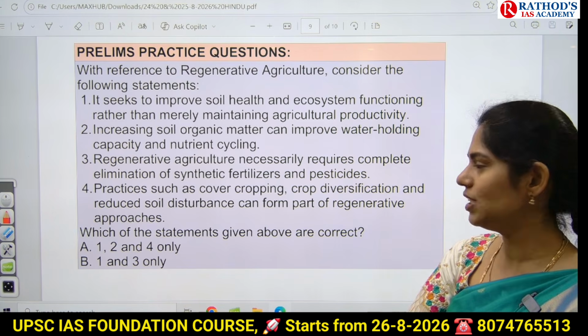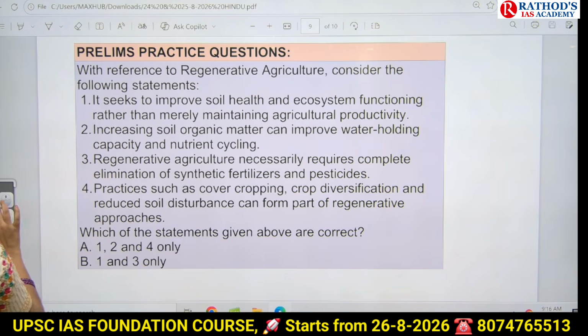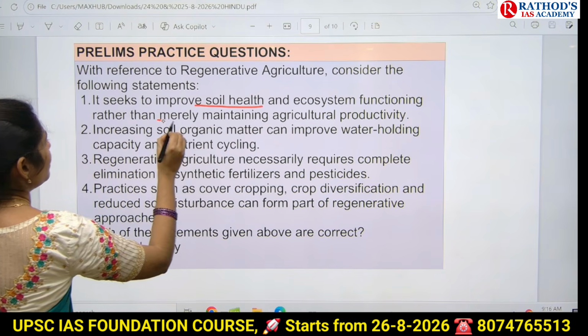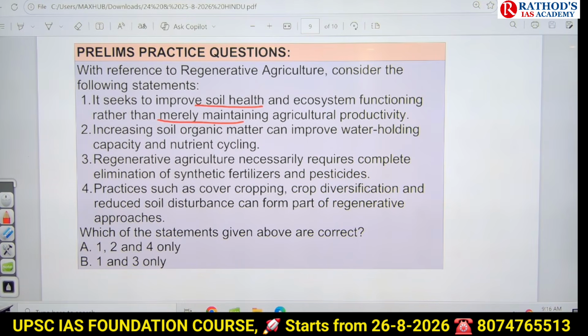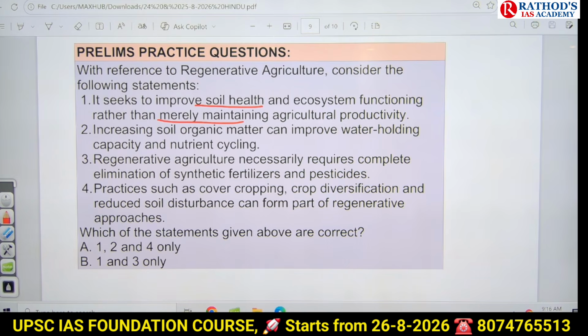So see this one. There are 4 statements here. The first one is, it seeks to improve soil health and ecosystem functioning rather than merely maintaining agriculture productivity. Increasing soil organic matter can improve water holding capacity and nutrient cycling. Regenerative agriculture necessarily requires complete elimination of synthetic fertilizers and pesticides. Practices such as cover cropping, crop diversification, reduced soil disturbance can form part of regenerative approaches.